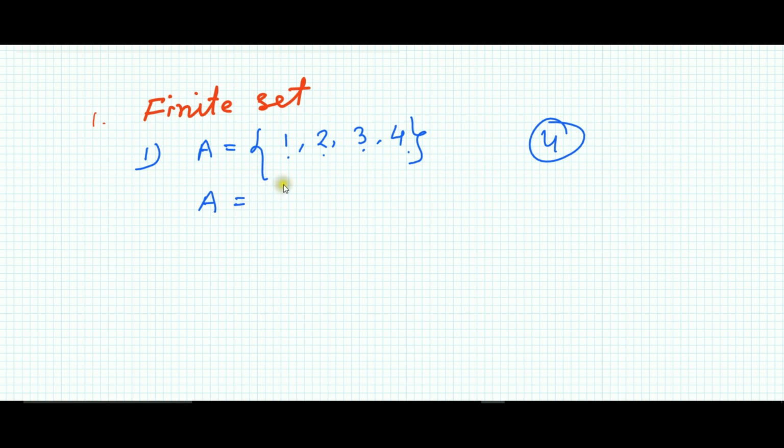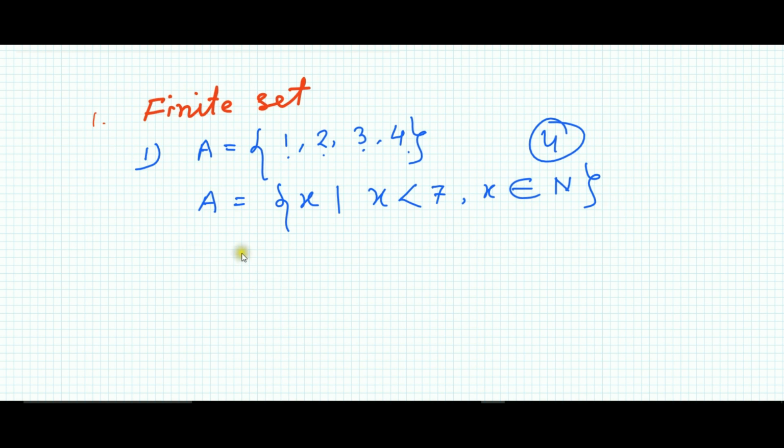It can also be written as: A is a set having member x such that x is less than 7 and x belongs to natural numbers. If we want to count the set, we can easily count, because the members start from 1 and end at 6. So there will be 6 members in this set.